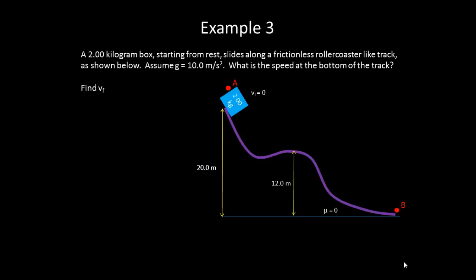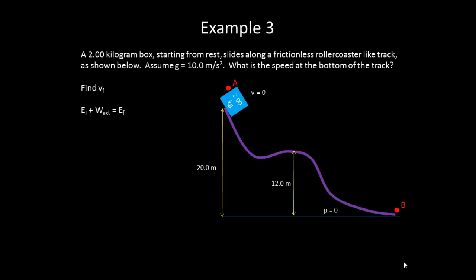Alright, let's do a third example. A 2-kilogram box starting from rest slides along a frictionless roller coaster-like track as shown below. Assume g equals 10.0 meters per second squared. What is the speed at the bottom of the track? So we want to find the final speed.